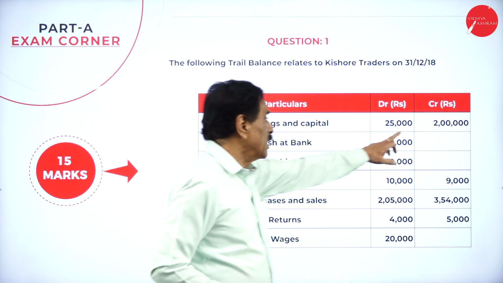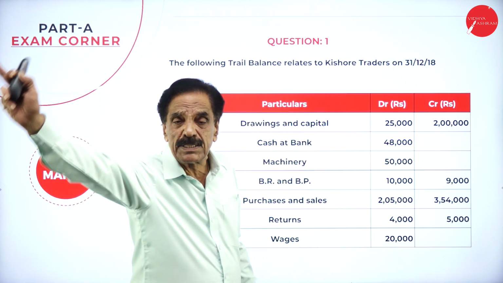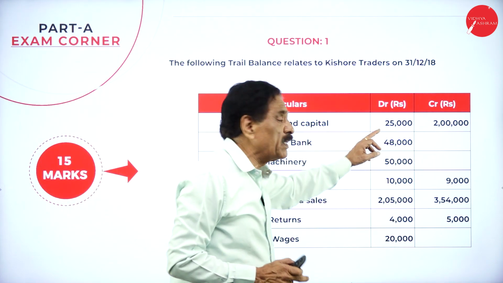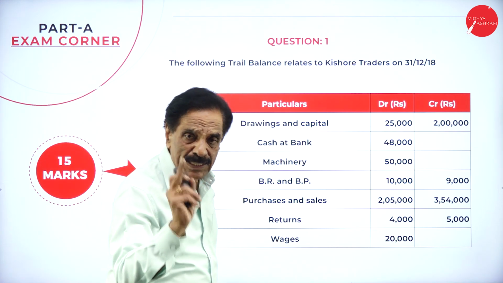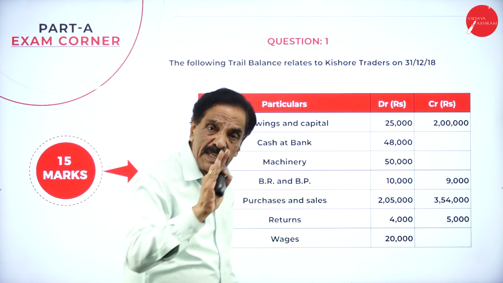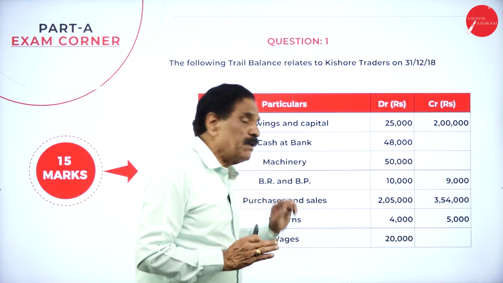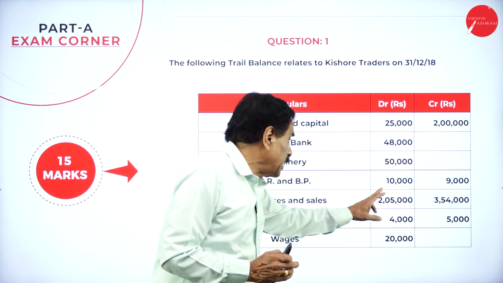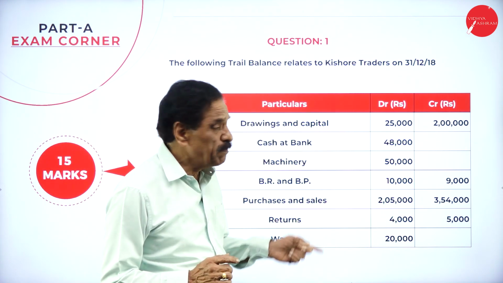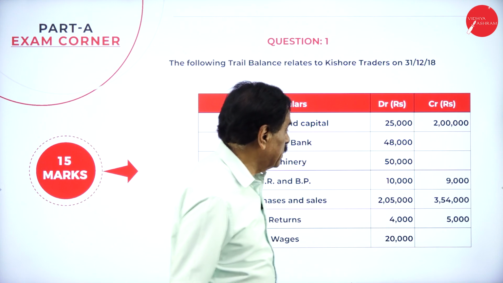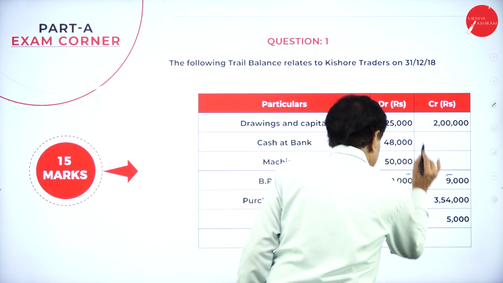Drawings and capital. Capital is 2 lakh, will come on the liability side of the balance sheet. Drawings should be deducted from the capital. Cash at bank is an asset. Machinery is an asset. BR and BP. 10,000 is the BR, 9,000 is the BP. BR is an asset, BP is a liability. This is a liability. This is an asset.